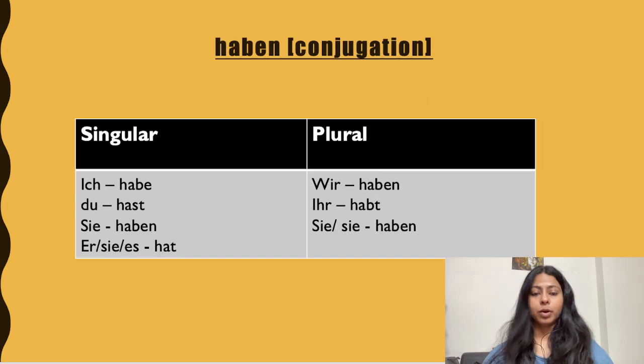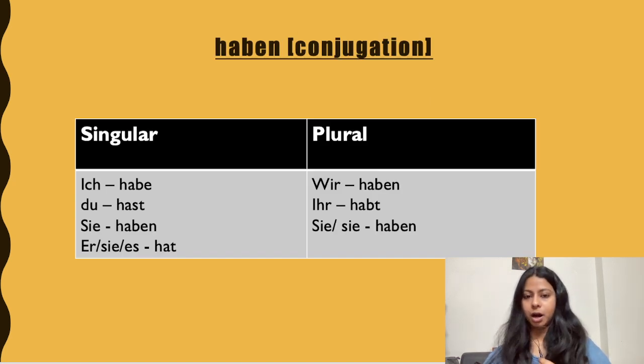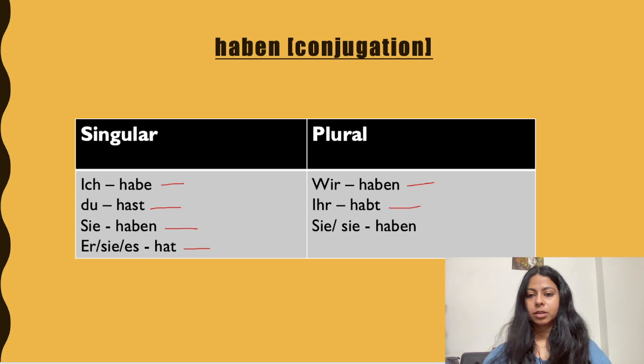So what is the conjugation for haben? Ich habe, du hast, sie haben, sie es hat, wir haben, ihr habt, sie und sie haben. So, this is the conjugation of haben.